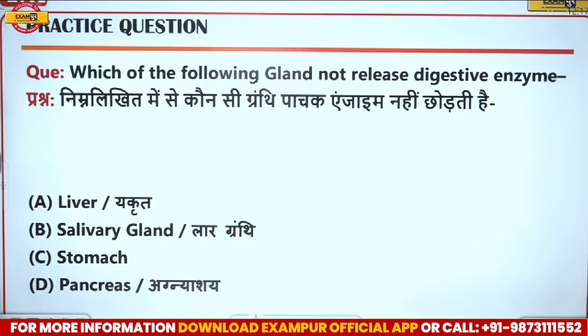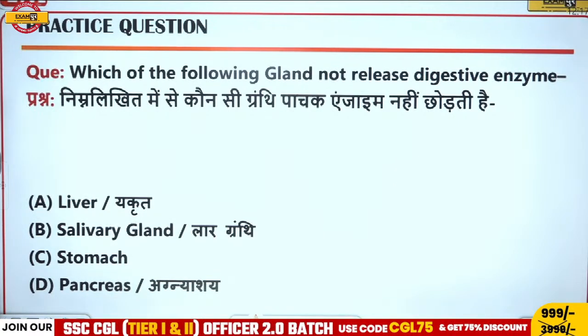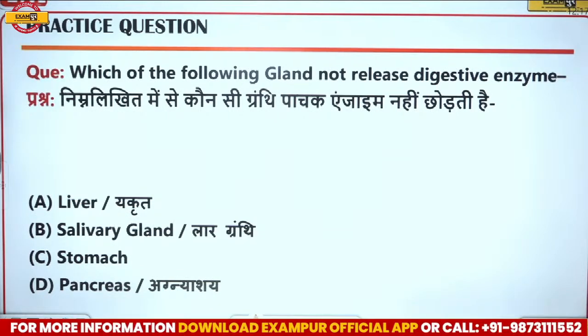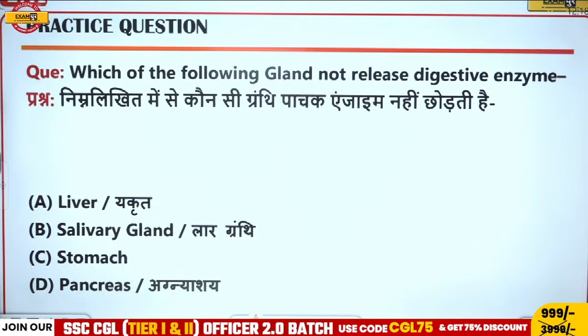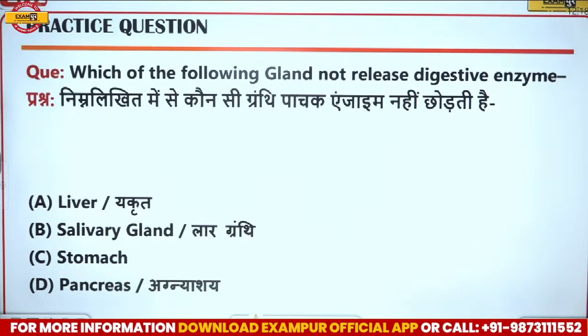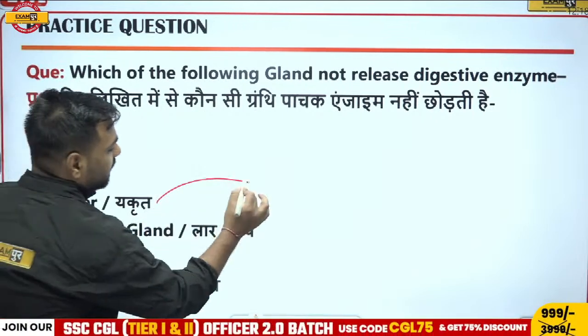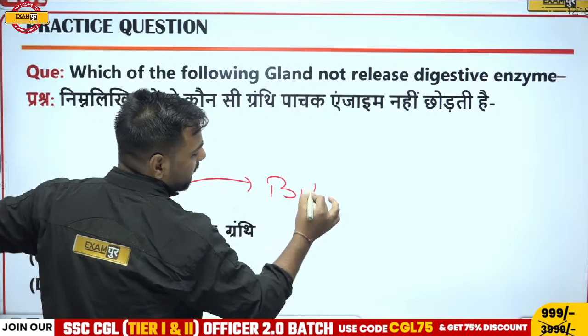Avan is also going with pancreas, but sorry, this would be wrong. Why? Because there's a reason behind it. Let's try to understand this part. If I talk about the liver, the liver is the one which gives you bile juice.